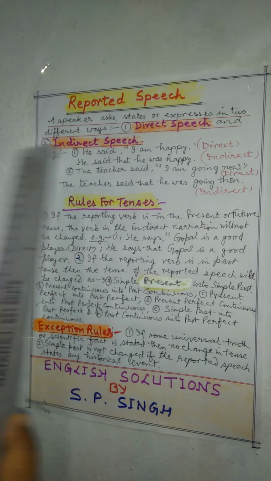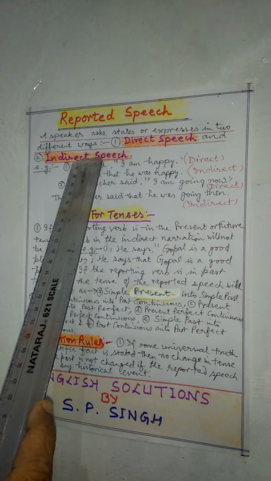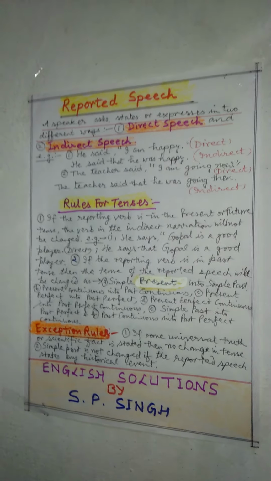Today we will be discussing narration, and as you know, sentences are of two different kinds. In one type, we find the exact words of the speaker given in the sentence, and in the second type, the sentences are converted by the narrator. If we use the exact words of the speaker, it is known as direct speech. In this, the speaker asks, states, or expresses his views, ideas, or feelings, and in indirect speech, that is presented in an indirect way.